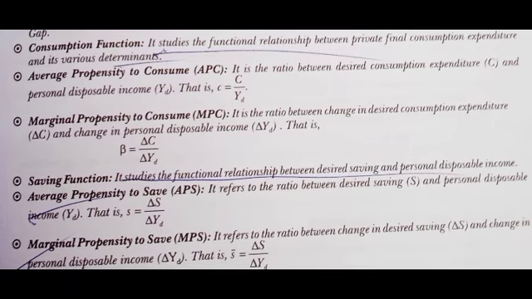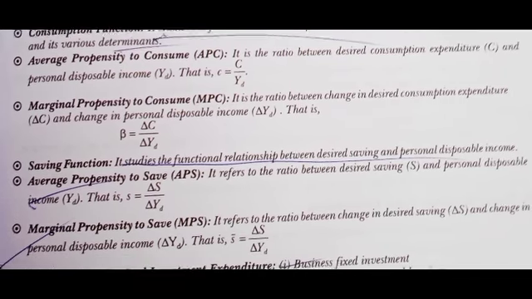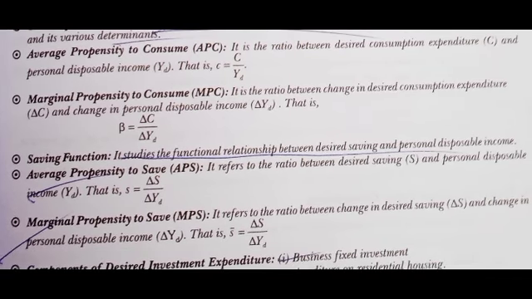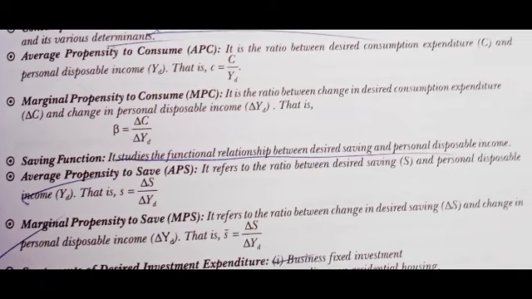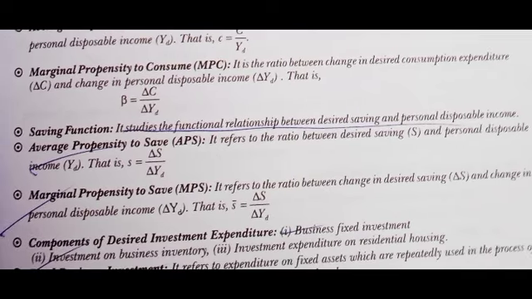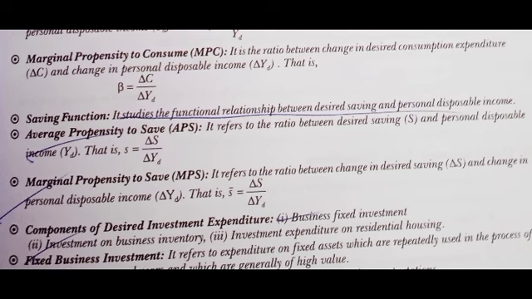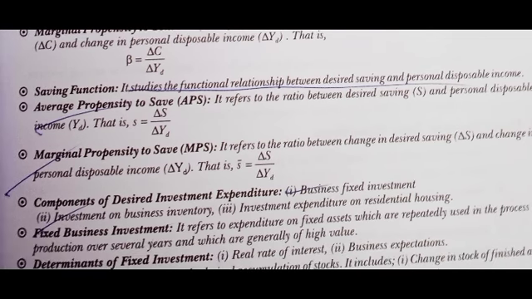Consumption function. It studies the functional relationship between private final consumption expenditure and its various determinants. Average propensity to consume is the ratio between desired consumption expenditure and personal disposable income, that is C over YD. Marginal propensity to consume is the ratio between change in desired consumption expenditure and change in personal disposable income, that is beta is equal to delta C over delta YD.